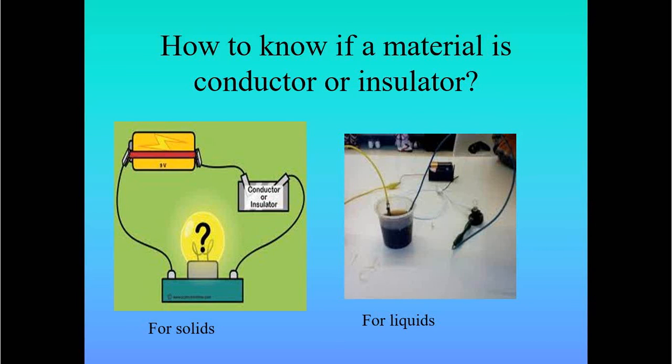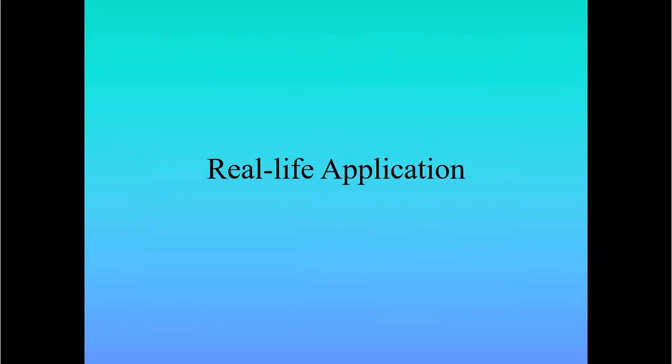Even if this material is liquid, you're going to use the same method, but just dip the two ends of the wire, and they have to be exposed wire, not wrapped with plastic, into the liquid, and see again if the light bulb lights up, then this liquid is a good conductor. If not, then it is an insulator of electricity.